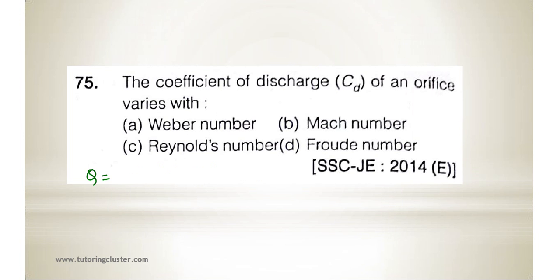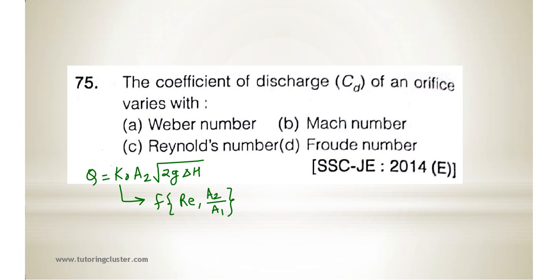Q is equal to K0 A2 square root of 2g delta H. Where K0 is the flow coefficient of orifice meter, and basically it is a function of Reynolds number and A2 by A1.